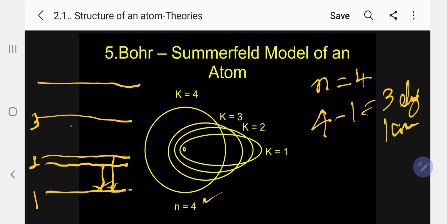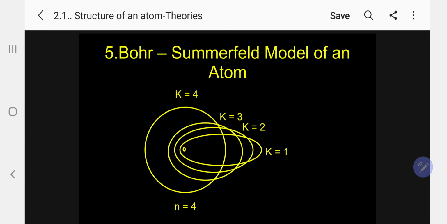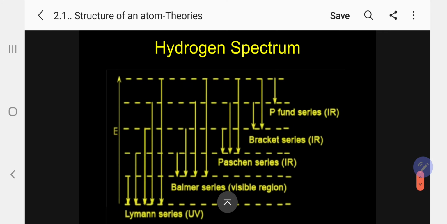Suppose you come to the third level, there will again be 3: 2 elliptical and 1 circular. So in that case you will get 3 lines. Kindly follow. This is the hydrogen spectrum you have seen. Compare these two, they are nothing but the same.